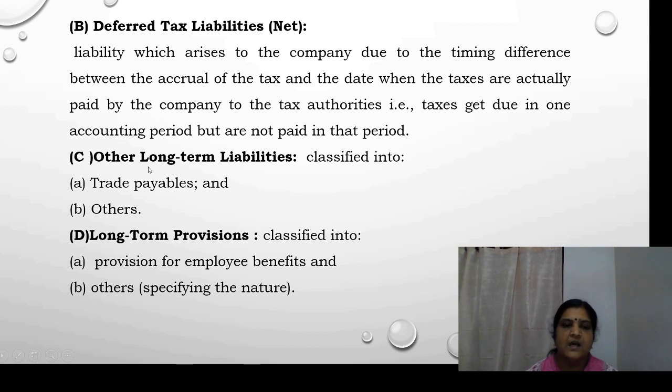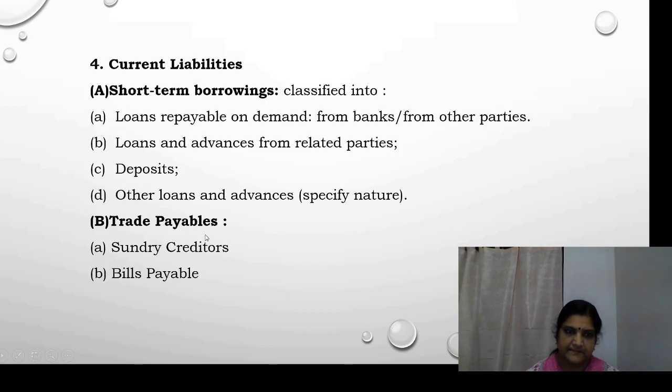Then the third one is other long-term liabilities. It is classified into trade payables and others. Then the fourth one is long-term provisions, which are classified into provision for employee benefits and others. Others should be specified.